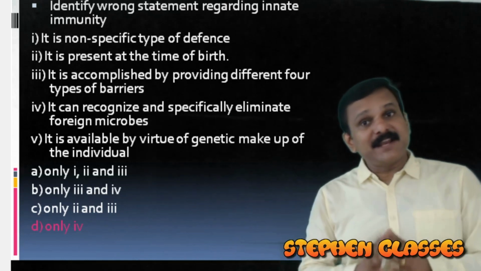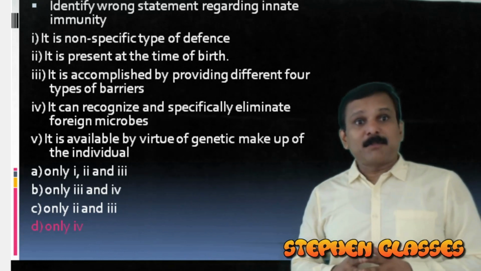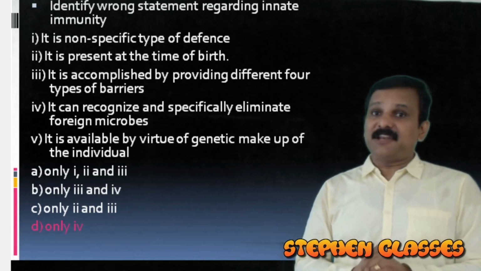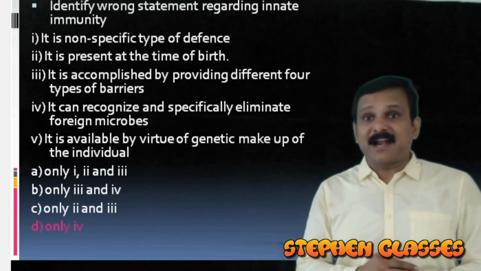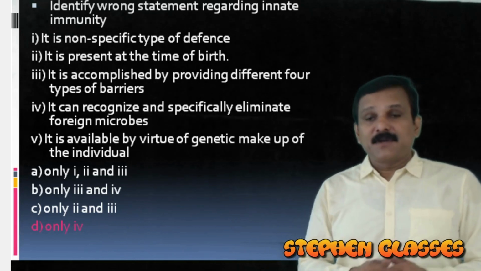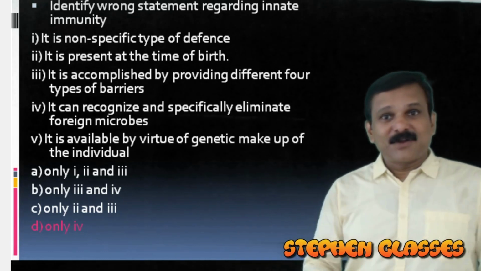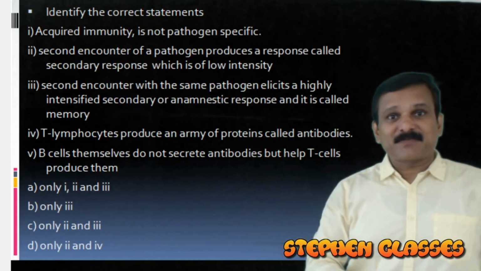So 4th statement is wrong. Then what about the 5th one? It is available by virtue of genetic makeup of individual. That is correct regarding innate immunity. So here our answer is option D here. So we move on to our next question.